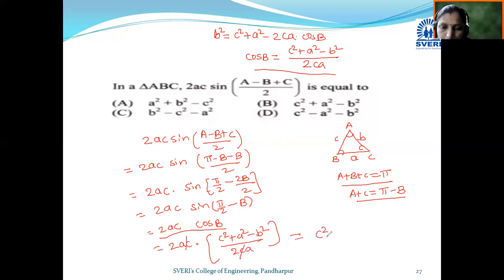What we have is c square plus a square minus b square. Which option number is that? Option b is correct. So in this way we require the allied angle concept, cosine rule, sine rule, all the basic formulas and basic concepts related to trigonometric functions while solving MCQ type questions like this. We use all the results. Let's move towards the next example and the next slide.